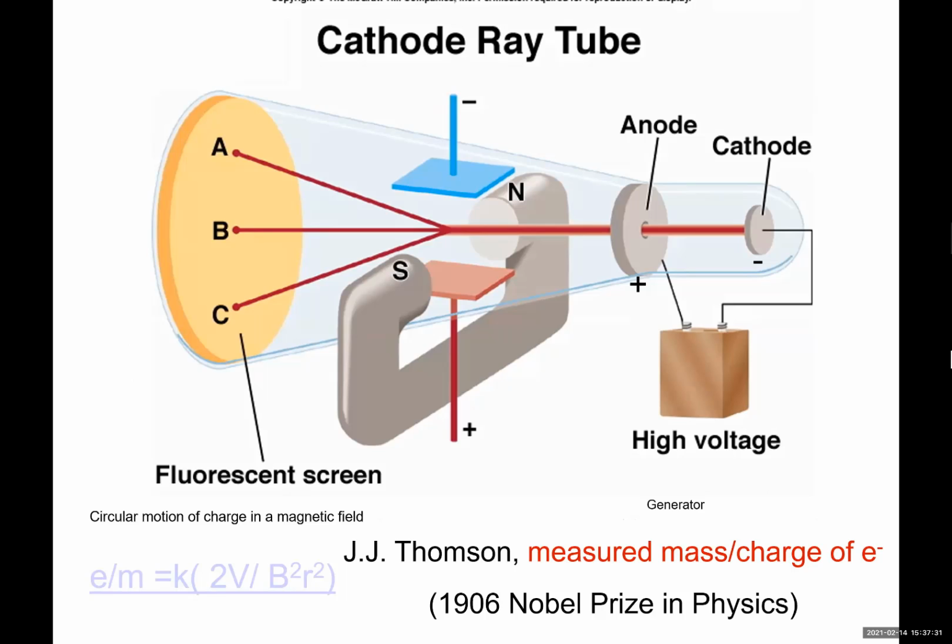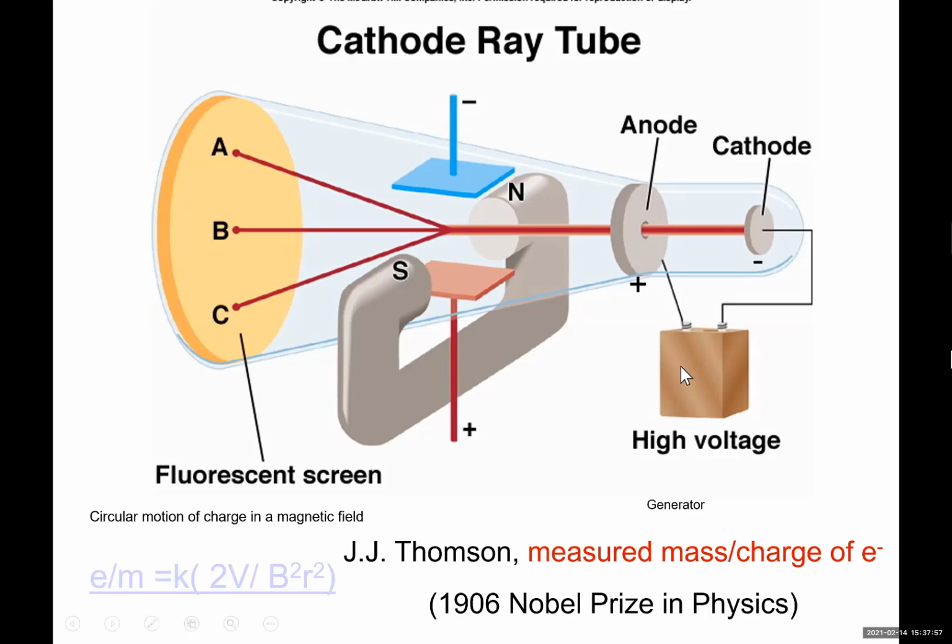I want to refresh your memory from something we discussed in Chem 2A. Remember, J.J. Thomson got a Nobel Prize in 1906 for discovering that atoms are made out of electrons. What was his discovery? His discovery was based on the experiment that he had with cathode ray tube. Now, what's cathode ray tube?